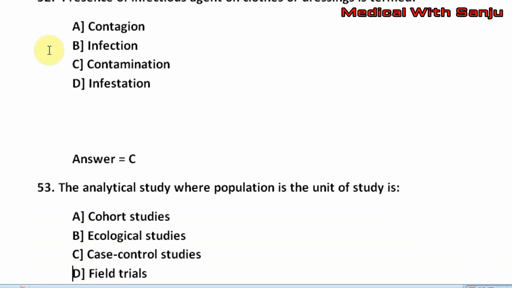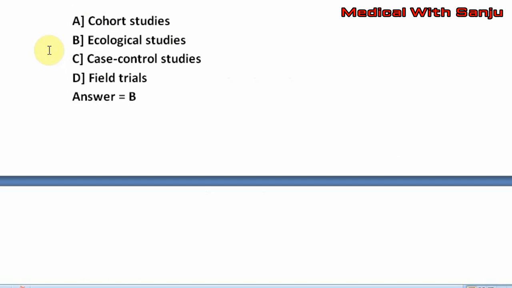Question number 53. The analytical study where population is the unit of study is option A, cohort studies. Option B, ecological studies. Option C, case control studies. Option D, field trials. The right answer is option B, that is ecological studies.